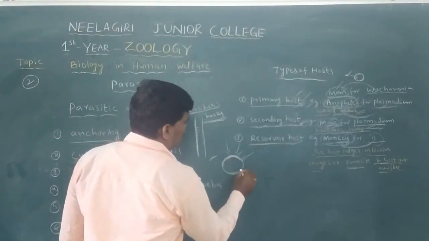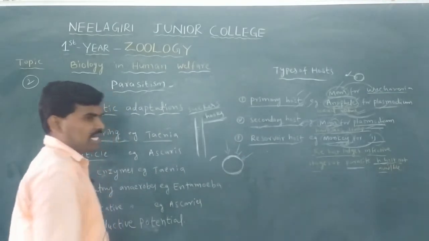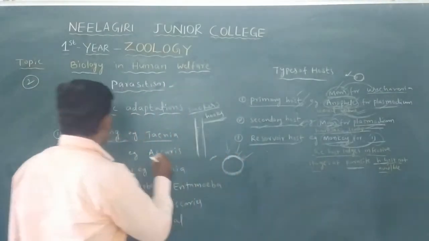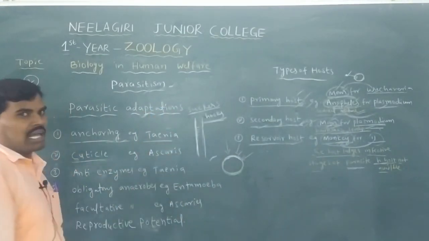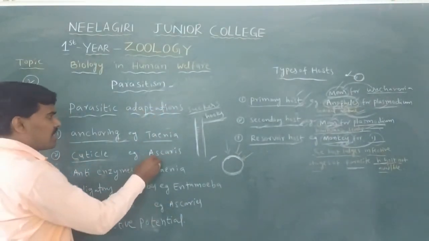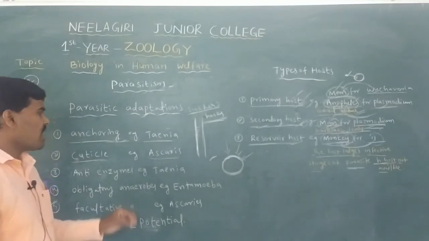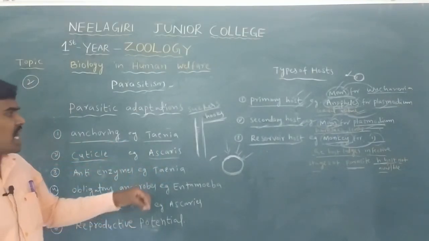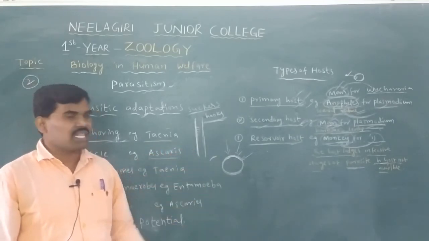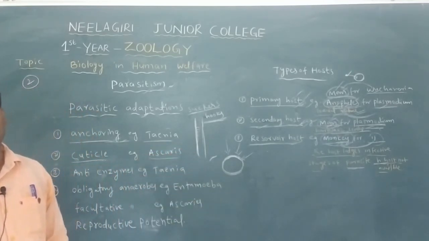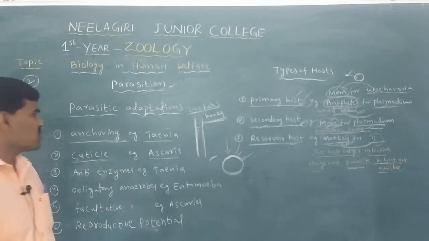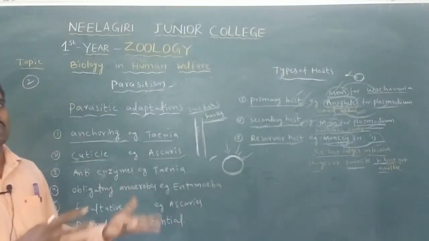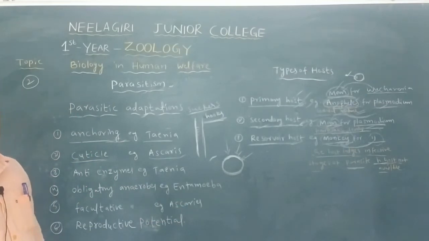The thick cuticle layer on the outer surface of the parasite is the second adaptation. For example, Ascaris lumbricoides lives inside the host body, in human beings, in the large intestine. So in the large intestine, the thick cuticle layer of Ascaris lumbricoides is the protective layer and the adaptation.